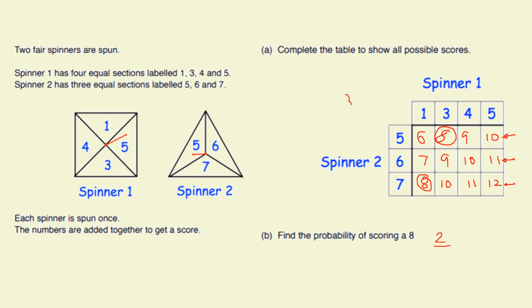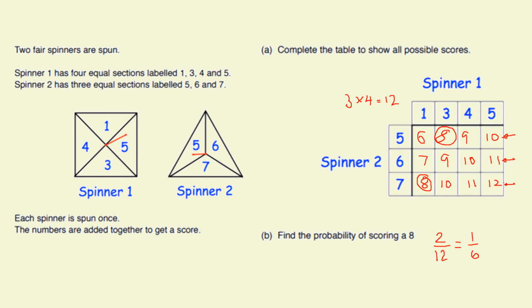I've got 3 rows of 4 red numbers. There are 12 outcomes that are equally likely in my diagram. The 12 red numbers, 2 out of 12 then were 8. And 2 out of 12, simplify that down, divide the top by 2, divide the bottom by 2. The answer is a 6th.